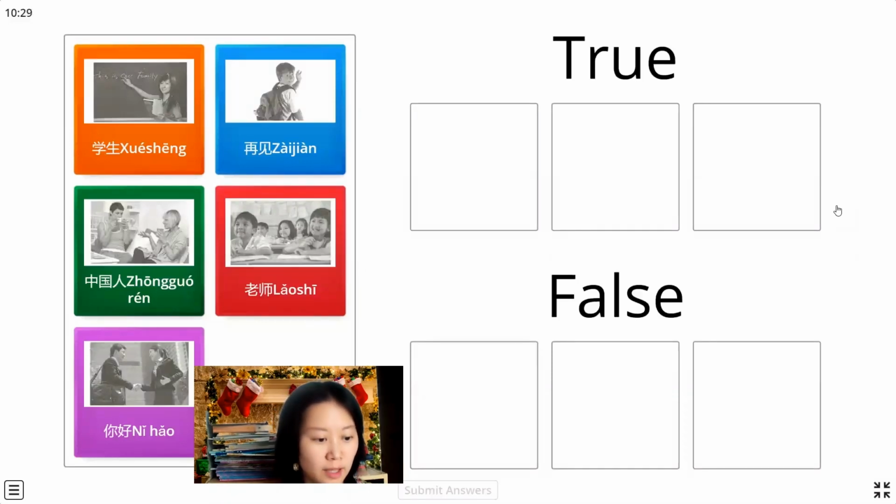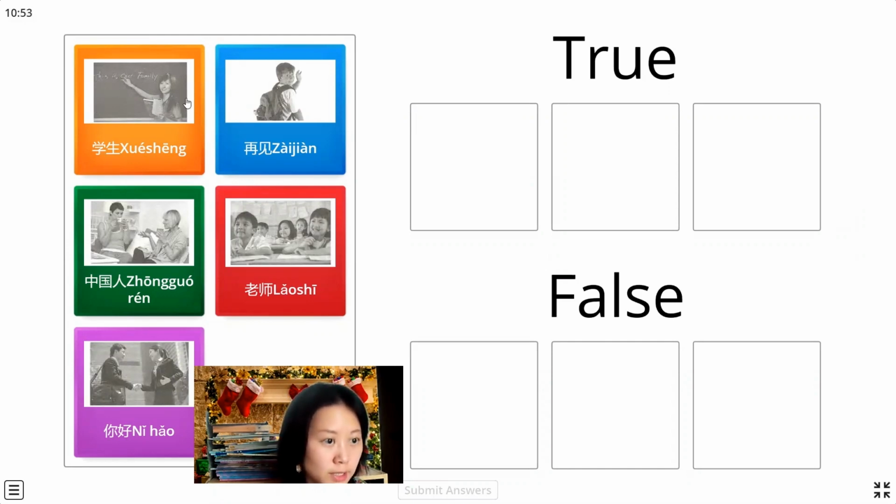Today we talk about the HSK1 lesson 3. This is a picture check about these phrases. We just choose 对 or 错. The first picture we see: the phrase is 学生, that means a student.